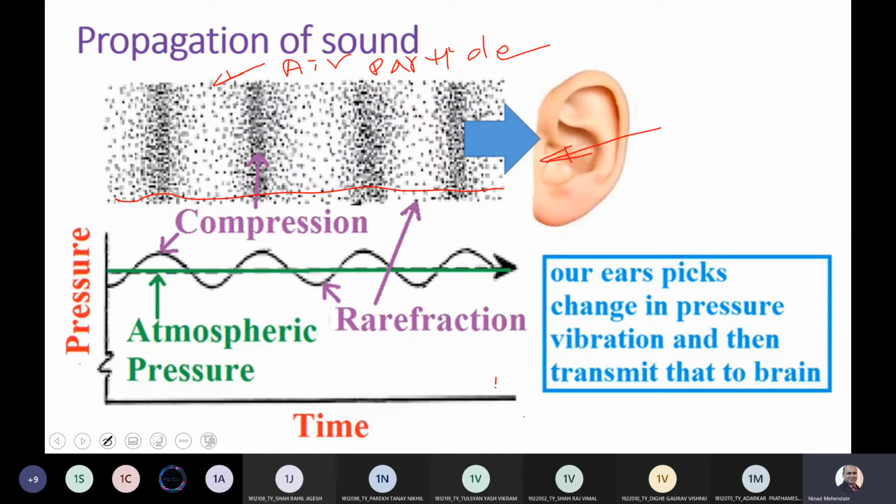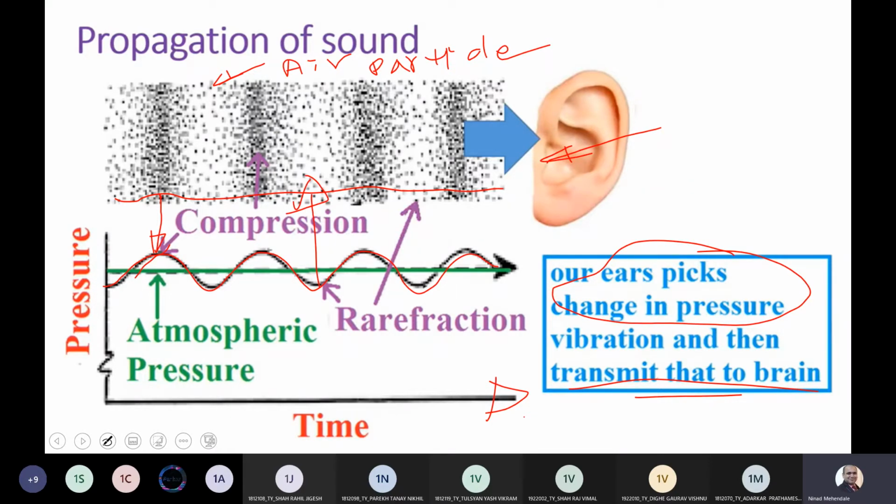If you plot a sound wave against time, you will see a pressure sinusoid wave generated in a certain direction. This atmospheric pressure will have two things: one where we see a compression, something like this, and one where we see a rarefaction. Our ear can pick up this change in pressure, and this is what is transmitted to the brain